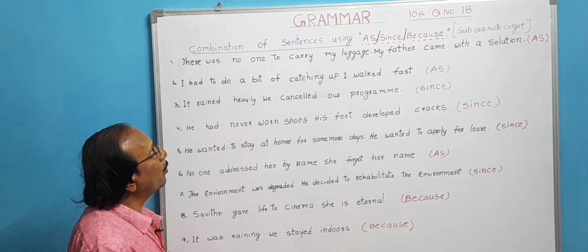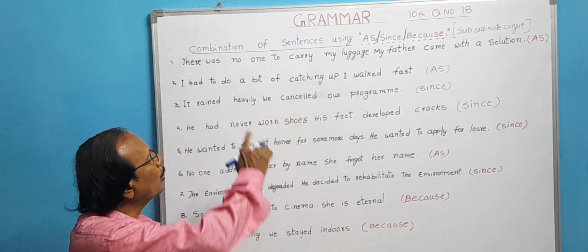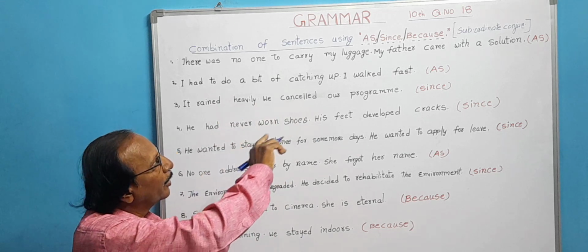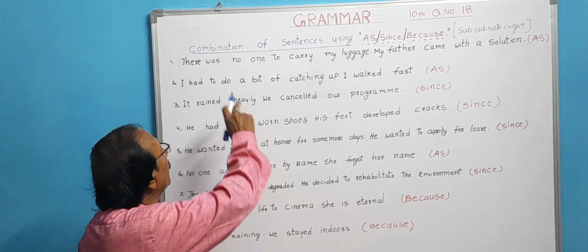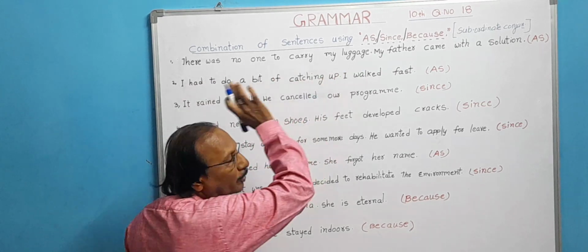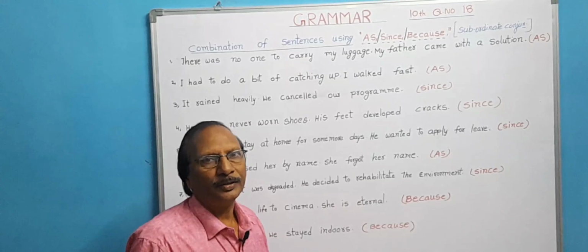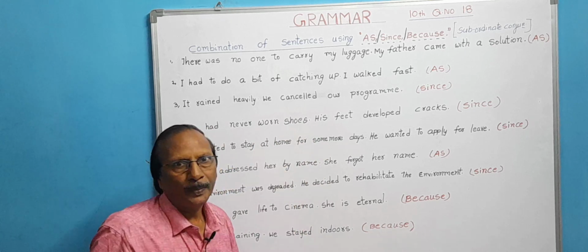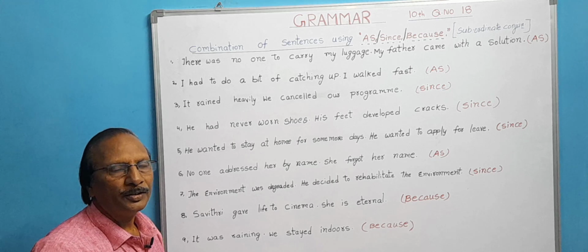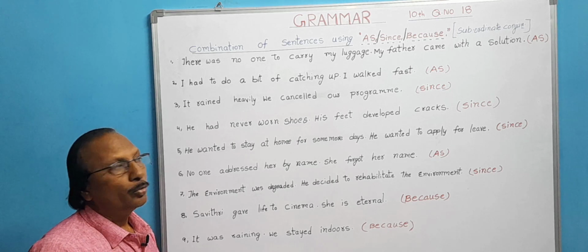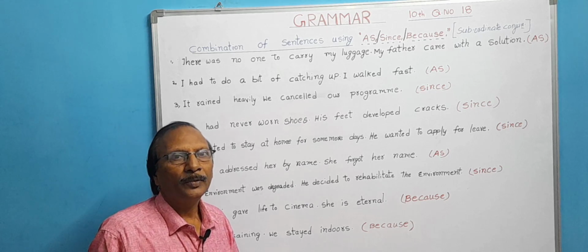There was no one to carry my luggage. My father came with a solution. There are two sentences. There was no one to carry my luggage is one sentence. My father came with a solution, second sentence. In these two sentences, one of the sentences will be a reason and the other sentence will be a result. We have to find out which sentence is a reason and which sentence is a result.